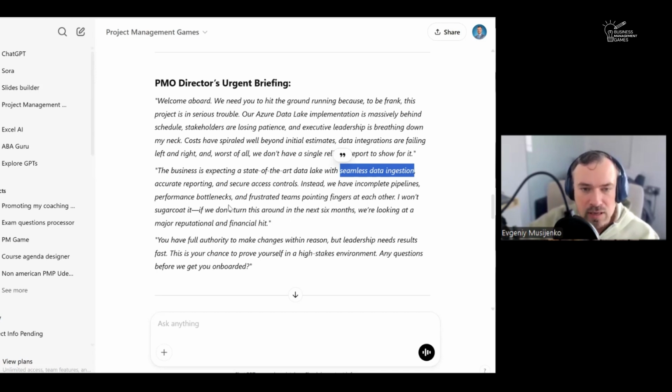Accurate reporting. This is actually doable, even if the data is not perfect. That's fine. Secure access controls. That's definitely doable and needed, and extremely needed for this project.